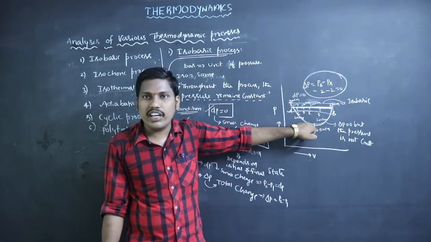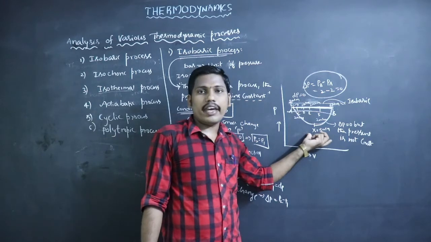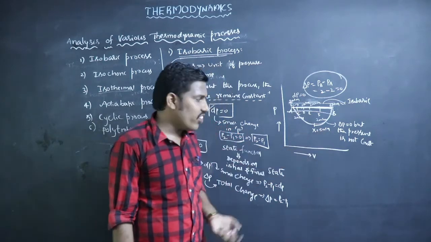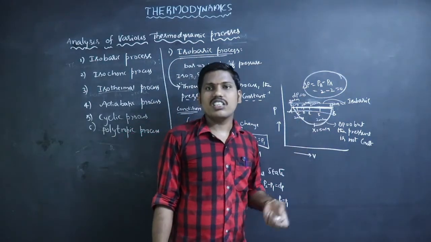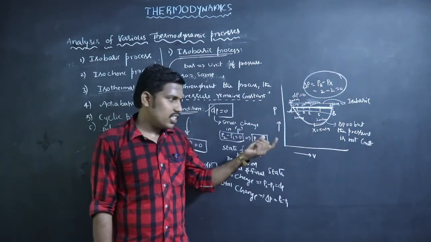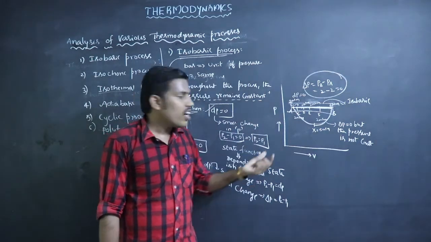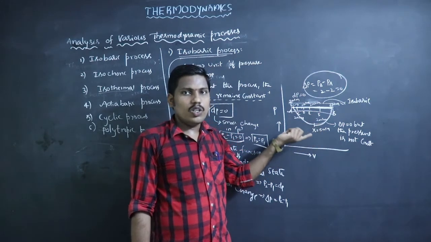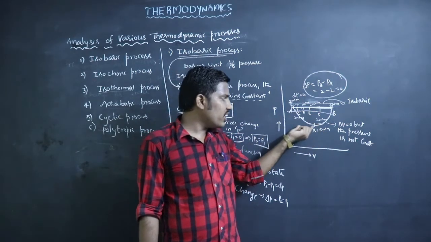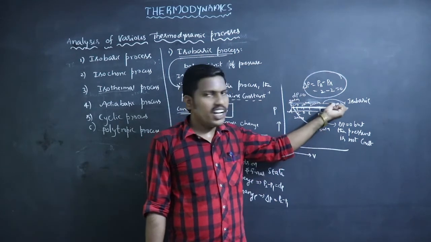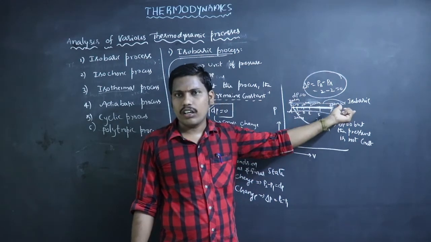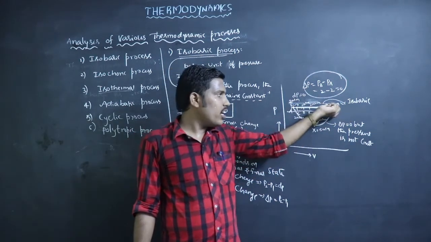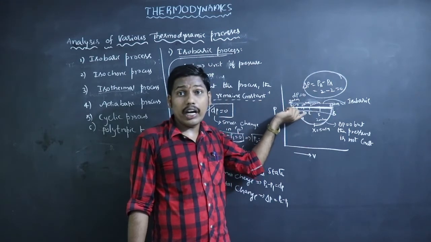At a small interval X, the pressure of the system increases. Sometimes it increases or decreases; here we consider the case it increases. But finally it reaches the same initial pressure, so the total change, final minus initial, is 0.